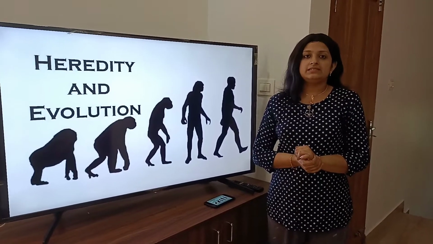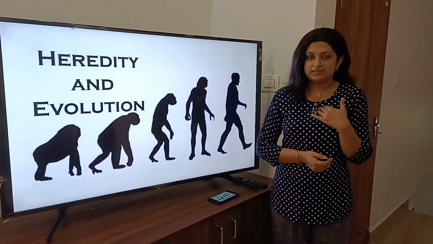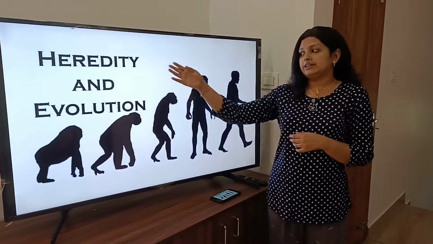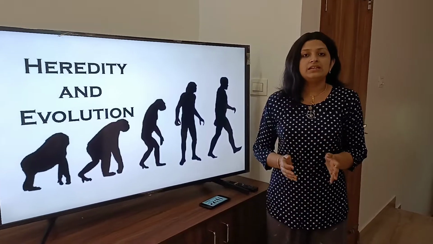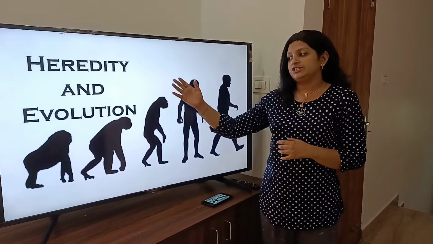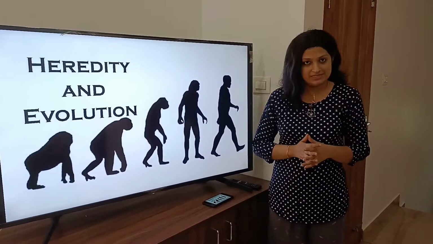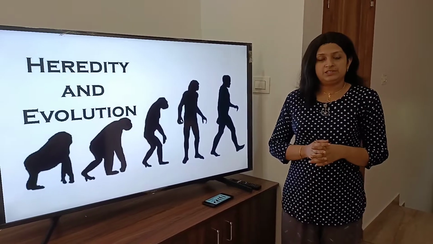According to science, there is a certain order and process for our existence. Knowing the topic heredity and evolution is crucial, and it is for this reason we should understand the important role of heredity and evolution in the life of human beings. What do you mean by heredity?